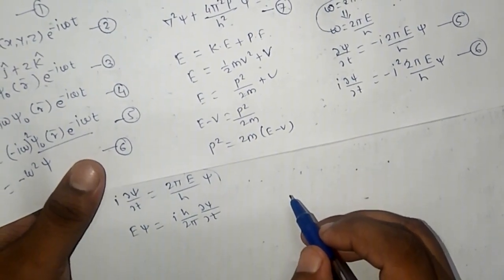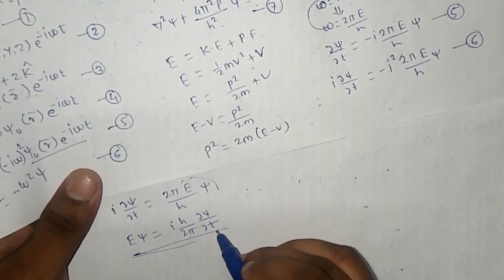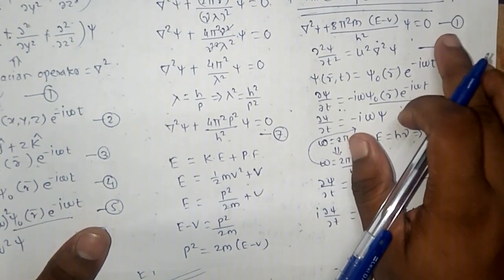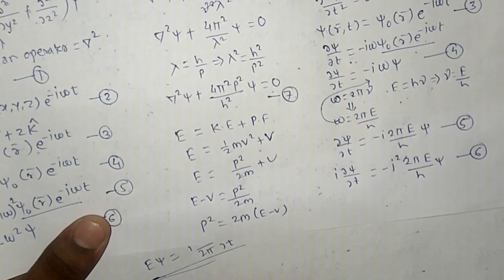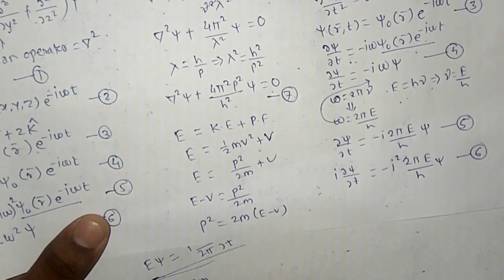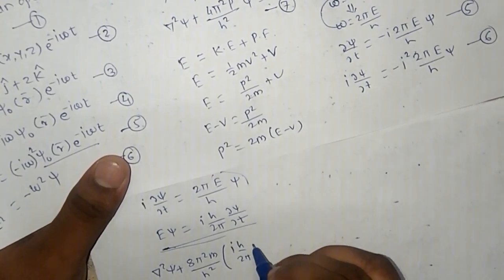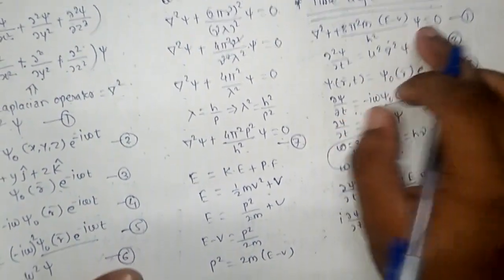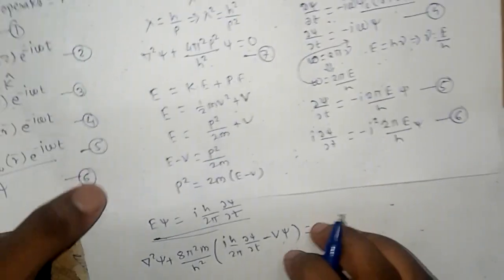Put this value of E psi is equal to i h upon 2 pi into dou psi by dou t in equation number 1. So this equation can be written as del square psi plus 8 pi square m upon h square into bracket (i h upon 2 pi dou psi by dou t, minus V psi) is equal to 0.